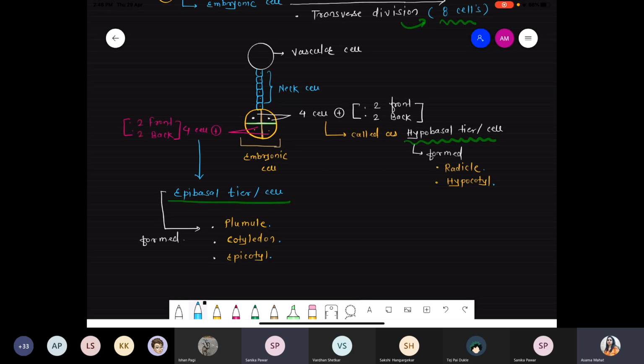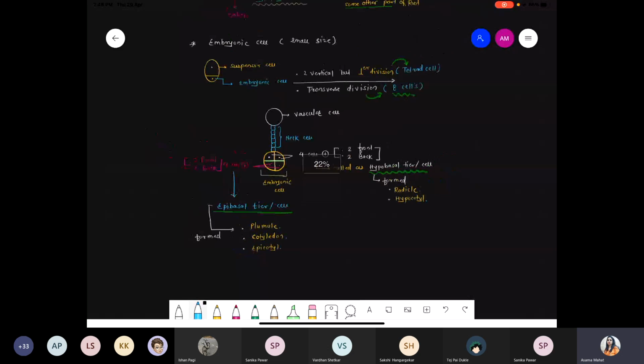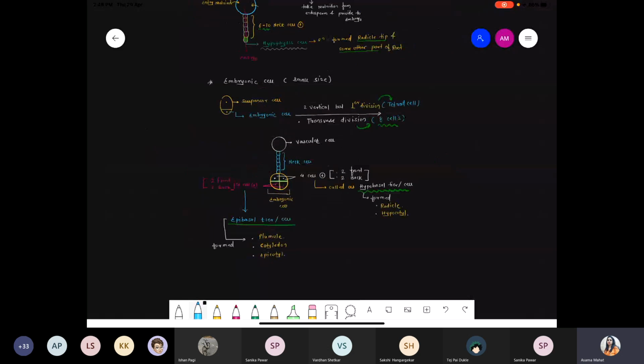Yeah, see, hypophysis cell, which one? That is the last cell of the suspensor. Look here, the hypophysis cell. Exactly below that hypophysis cell, the hypobasal tier is present. Got it? How to remember? Hypophysis, and exactly below the hypophysis, the hypobasal tier. The common word hypo is there. Hypo means what? The area that forms the bottom region of the plant. The radicle is at the bottom, as well as the hypocotyl region, which is also present at the bottom.